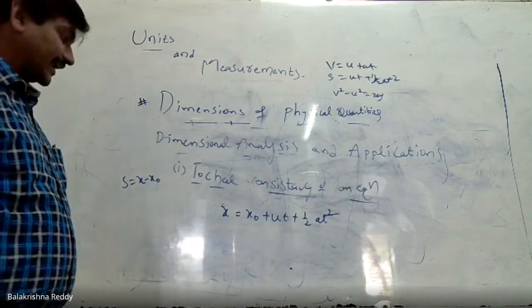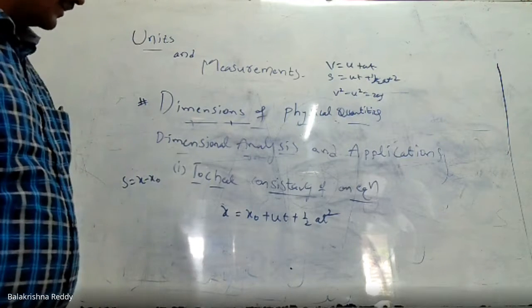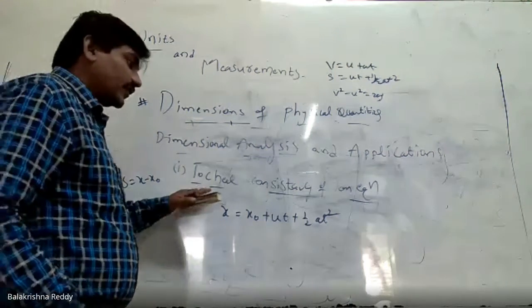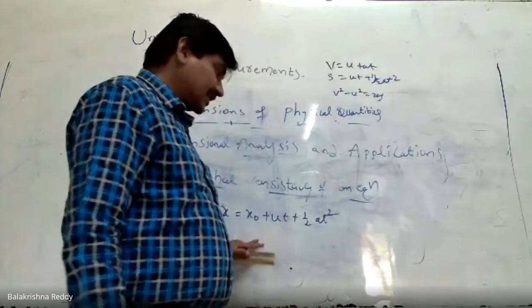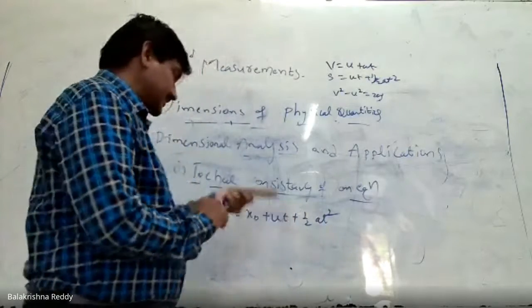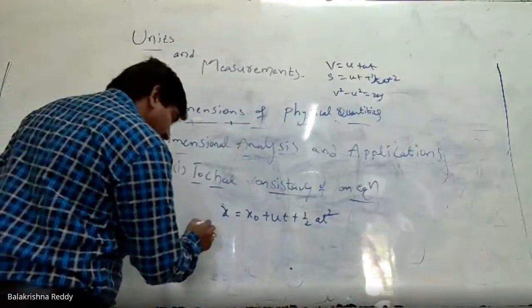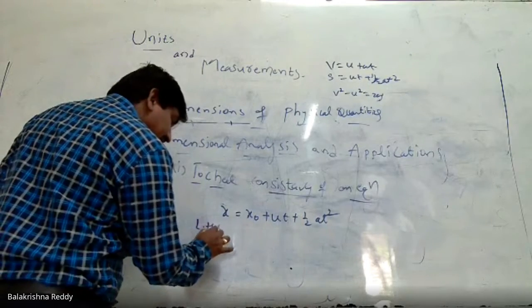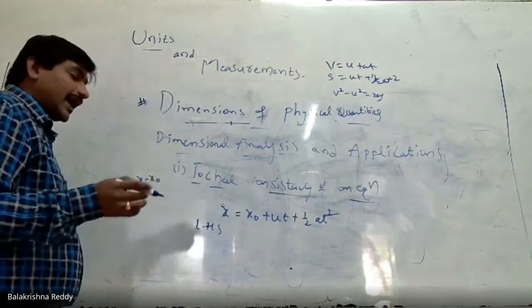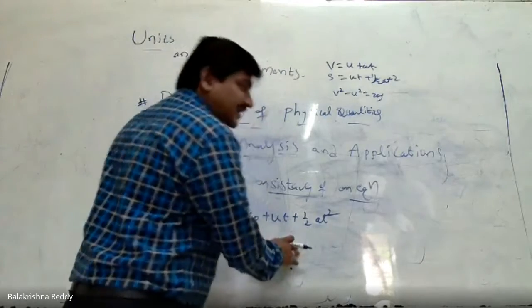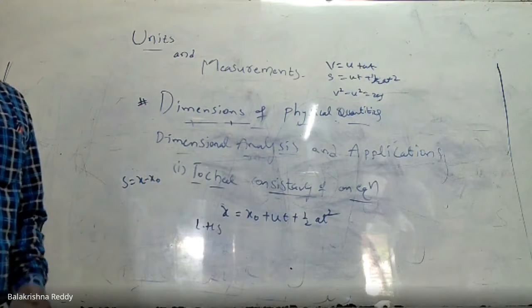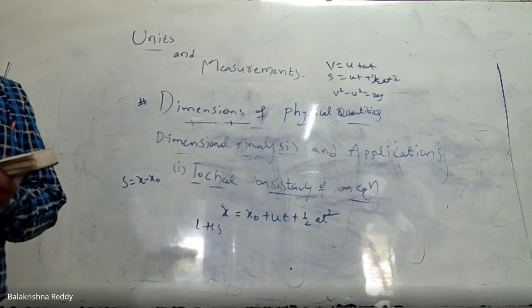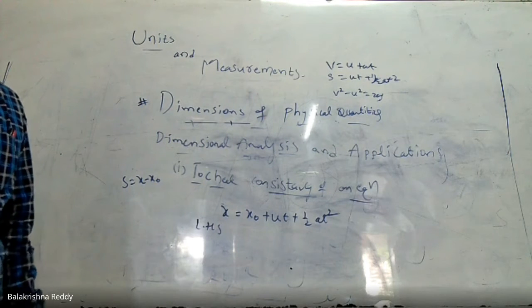So why did I take it like that? I'll tell you now. According to the principle of homogeneity, in this equation, whatever quantity is on the LHS, the same quantity I can equate to the RHS quantities. Other quantities I cannot equate.